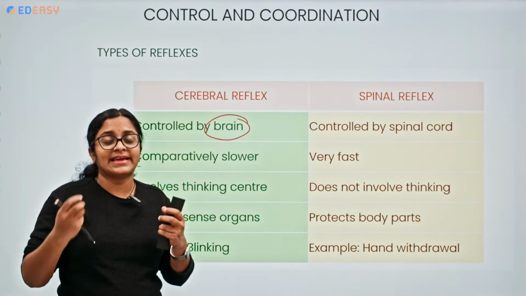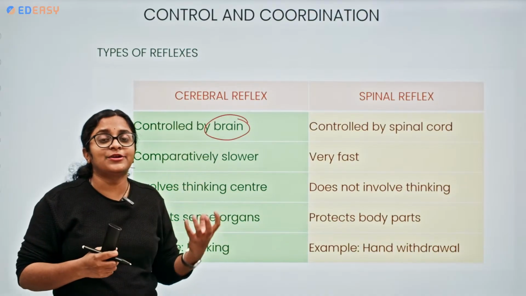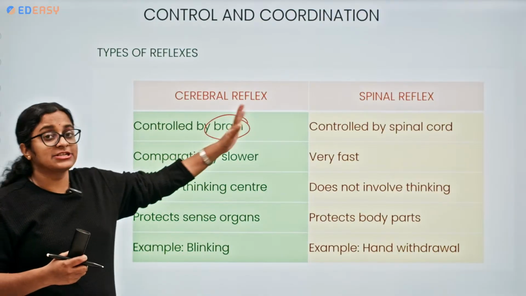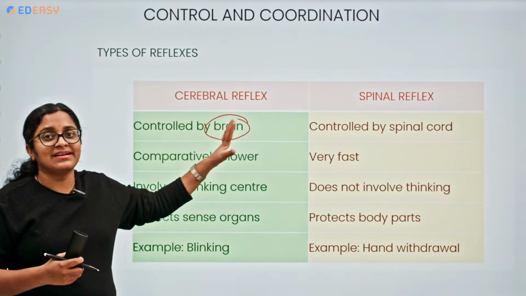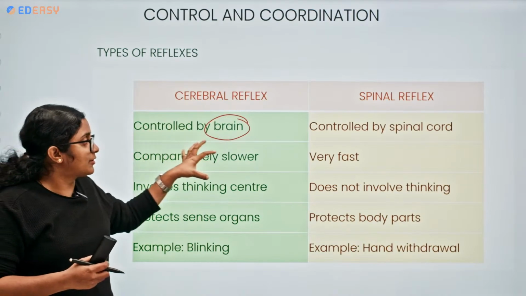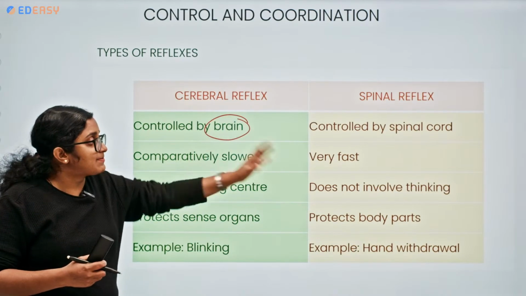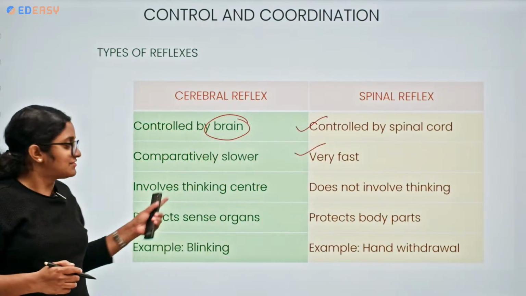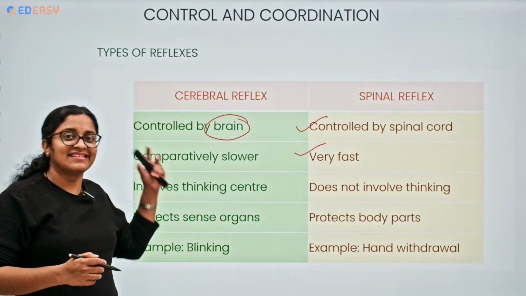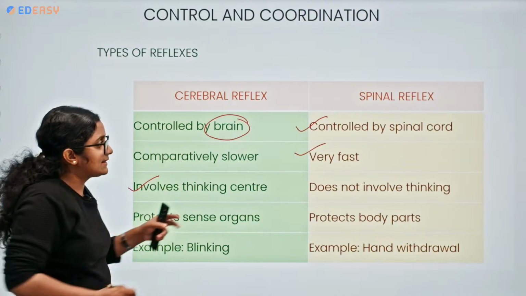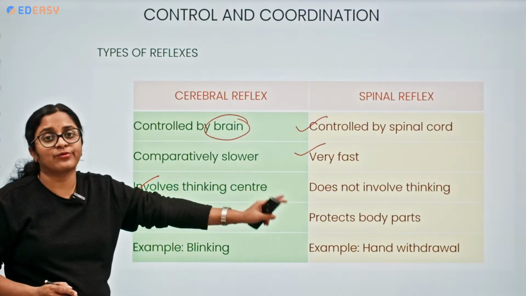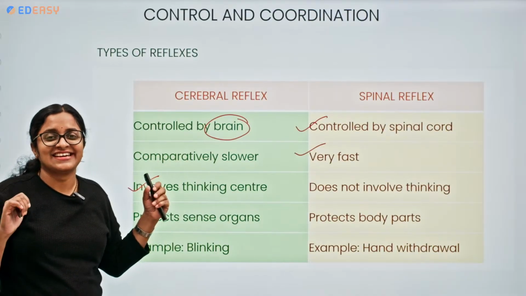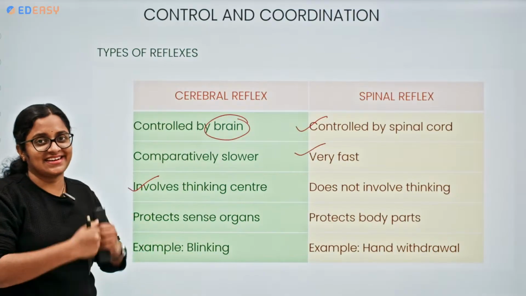Okay, sometimes we can say that reflex is under the control of the brain, and we could find cerebral reflexes are very rare, spinal reflexes are most common, cerebral reflexes are very rare. Comparatively slower because the brain is being involved over here. The spinal reflexes controlled by the spinal cord are the very fast one. So since brain is involved, we can say that conscious thinking involves thinking center, whereas the spinal cord does not involve thinking, unconscious. Like it's not like loss of conscious, it's like not under our conscious control.